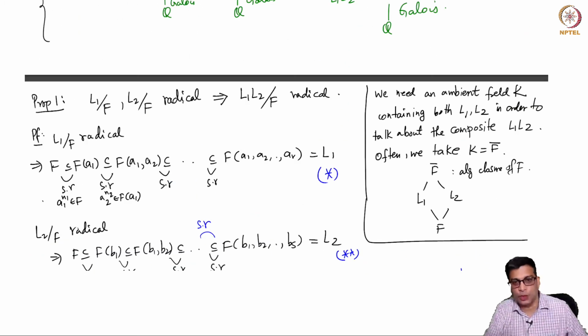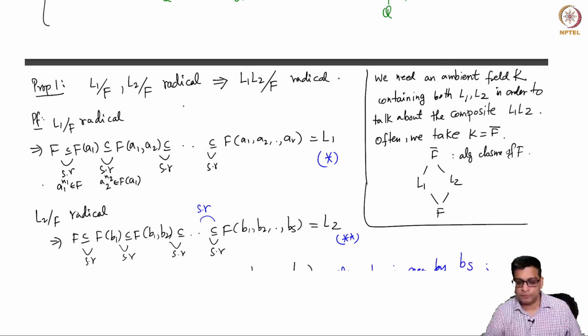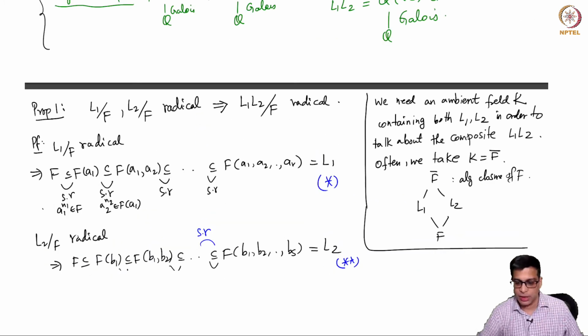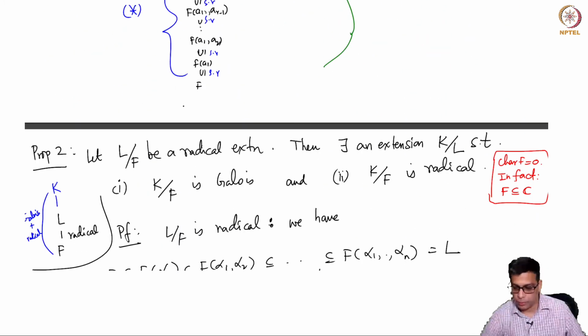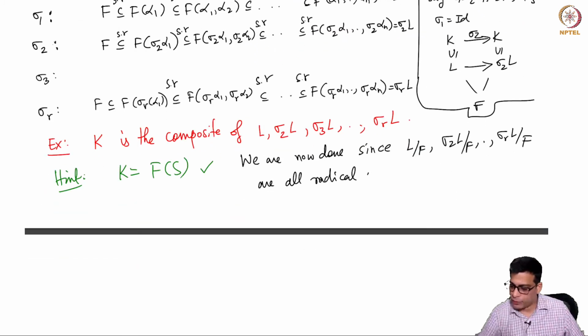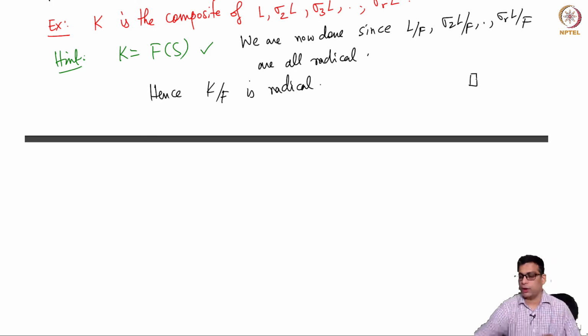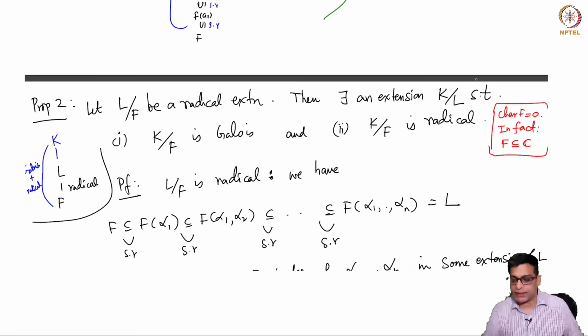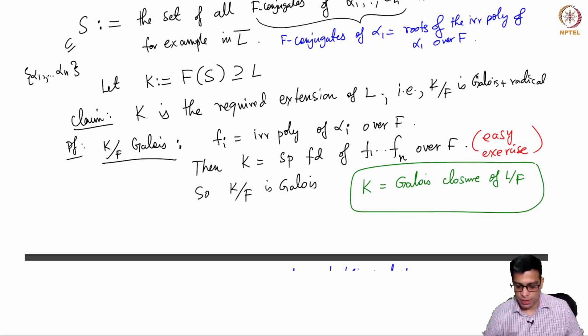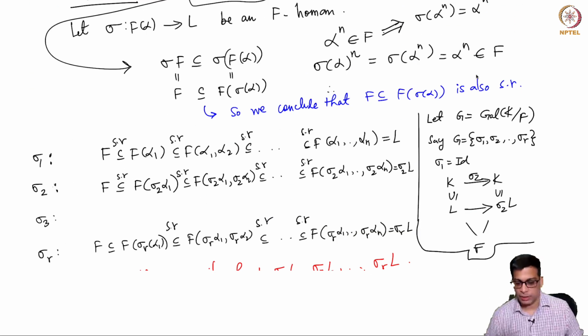I proved that the composite of two radical extensions is radical, but one can quickly check that the composite of three radical extensions is radical. That is, you do two and then do one more. Okay, that is triviality. So after you take the composite of all of them, you get K, and hence K over F is radical. We already showed that K over F is Galois. So given a radical extension, we can extend it to preserve radicalness but add Galoisness. So we now have a radical Galois extension.